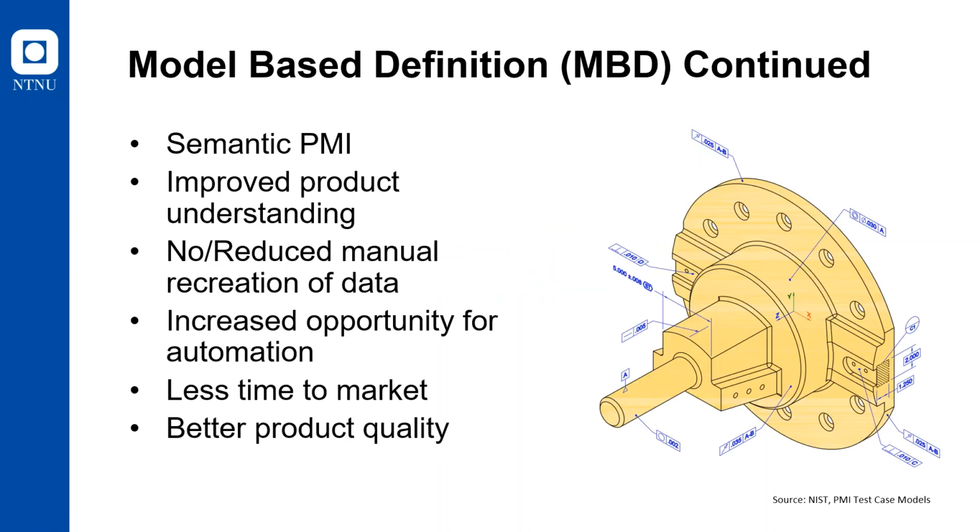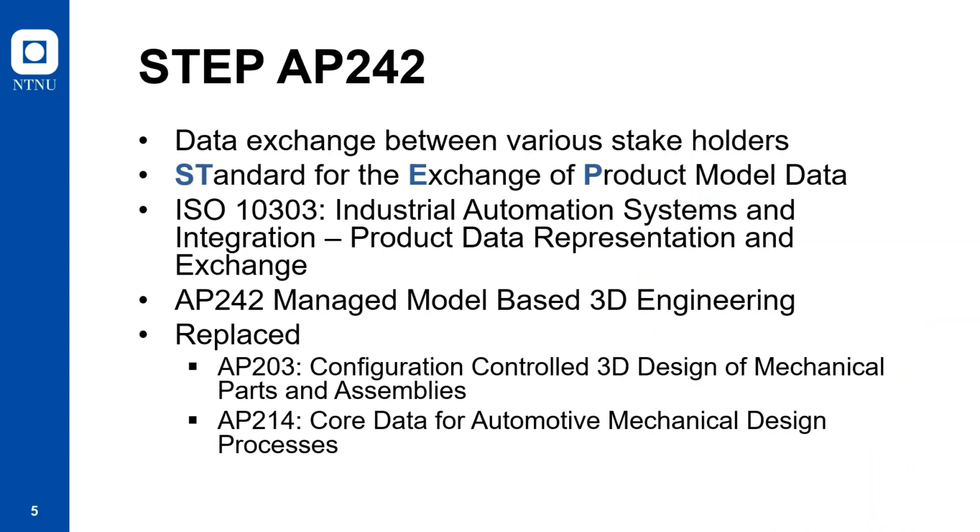Direct attachment of the PMI to the CAD models improves product understanding at the downstream operations and reduces manufacturing errors. With MBD, the product manufacturing information becomes semantic. That is, the product information can be directly read by the machines and used in automated manufacturing and inspection. These will result in better product quality and less time to market.